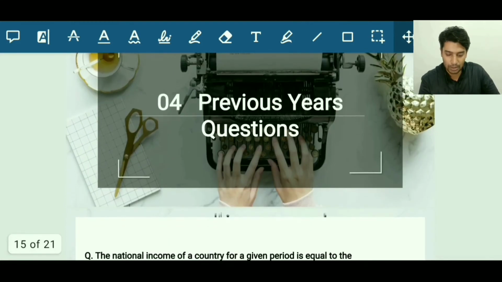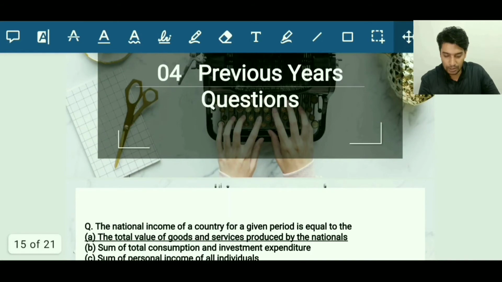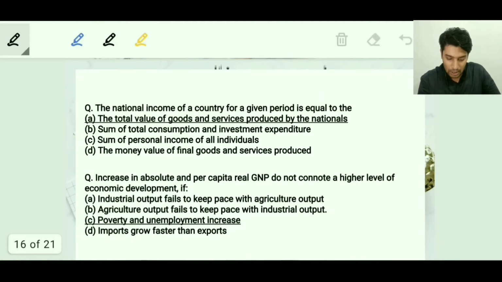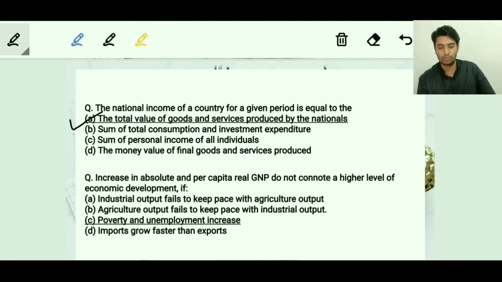Moving on to the last part of these slides, it's previous year's questions, and let's quickly discuss them. The national income of a country for a given period is equal to what? It is equal to the total value of the goods and services produced by the nation. We have already discussed the definition in the GDP part, wherein it is the sum total of the final value of goods and services produced by a country within a certain period. That was the definition of GDP, and this is the answer to the question.